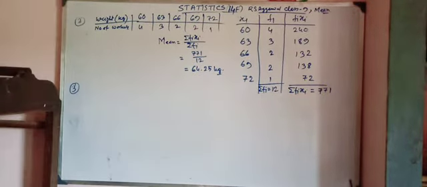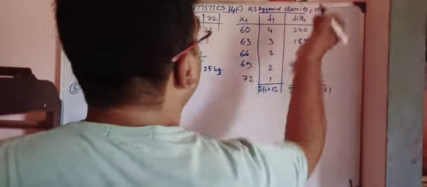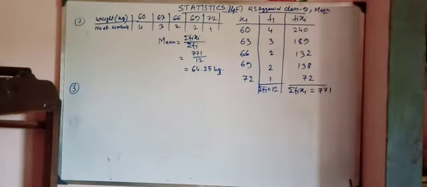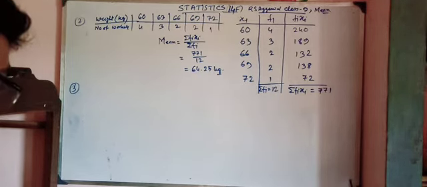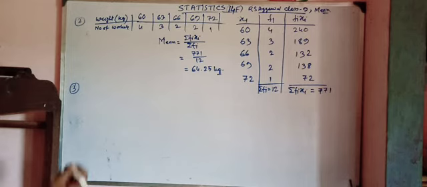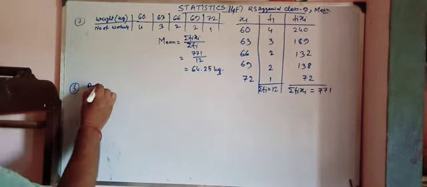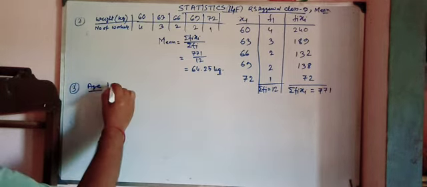14F, RS Agarwal Class 9 book. Here age and frequency. Age is given and frequency is given.